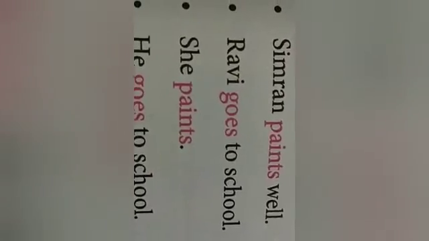Now let's understand this with the use of a few examples. See these sentences. Simran paints well. So here Simran is a singular noun and we have used the verb paints in the simple present tense form. Ravi goes to school. So here the base verb was go, and we have added es with the base verb. So Ravi goes to school in the simple present tense. She paints. He goes to school. Now I think that is clear.